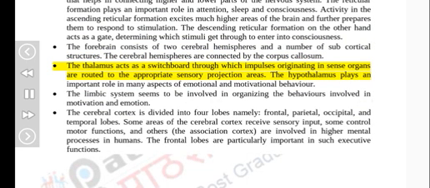The thalamus acts as a switchboard through which impulses originating in sense organs are routed to the appropriate sensory projection areas. The hypothalamus plays an important role in many aspects of emotional and motivational behavior. The limbic system seems to be involved in organizing the behaviors involved in motivation and emotion.